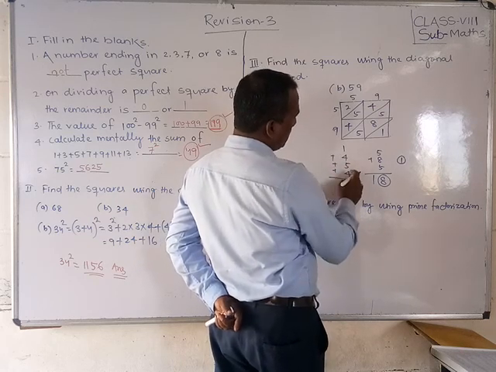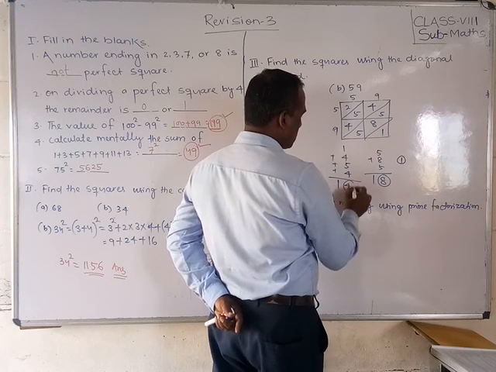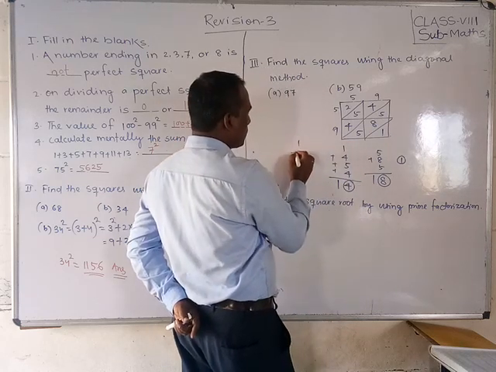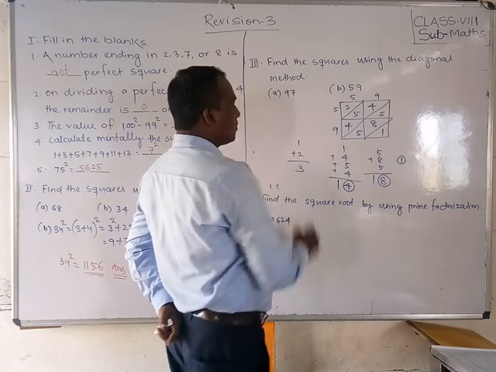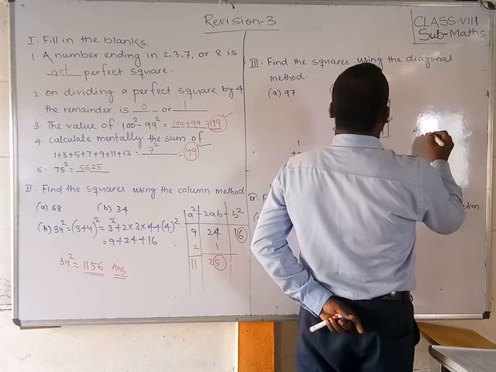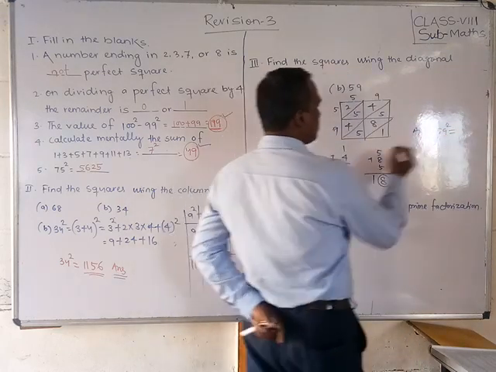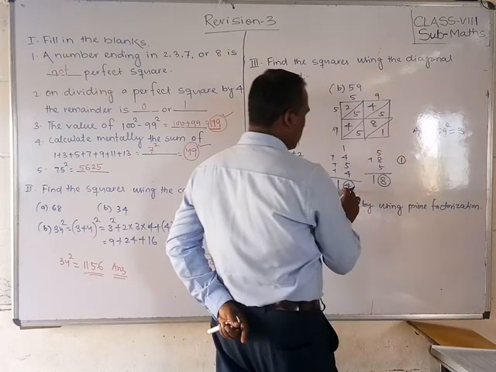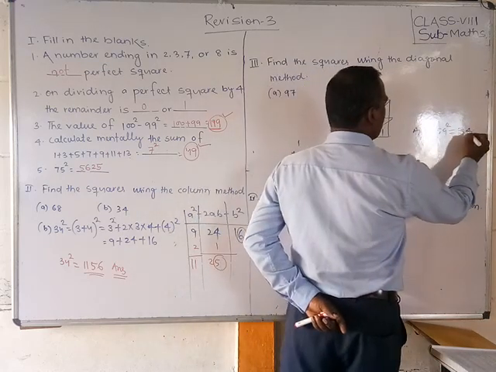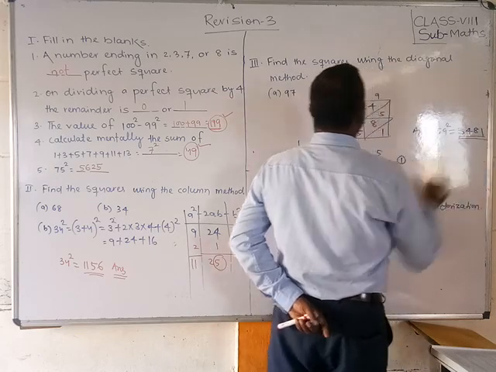How much, students? 9, 10, 14. 1 carry, 1 plus 2, 3. Okay. So what you got, students? Answer: 59 square is equal to first 3, here 4, here 8, 1. This is our answer.